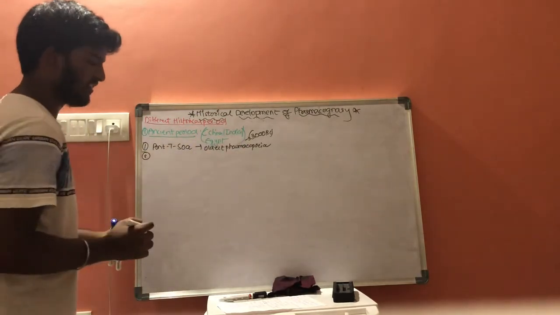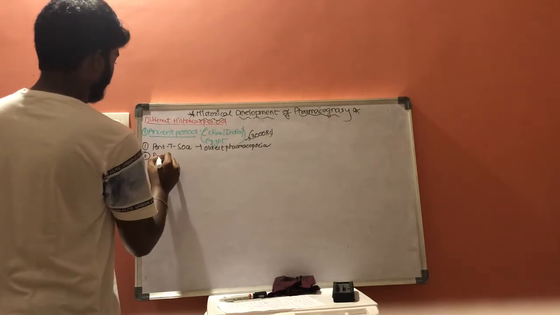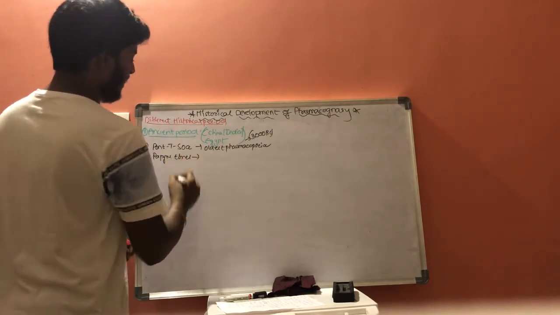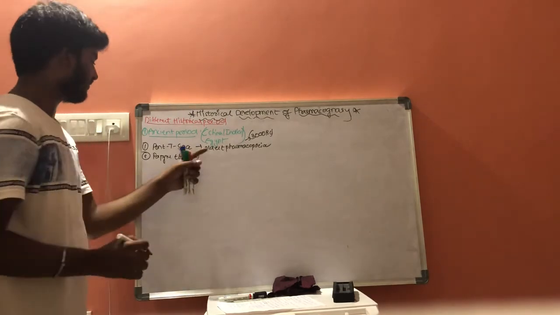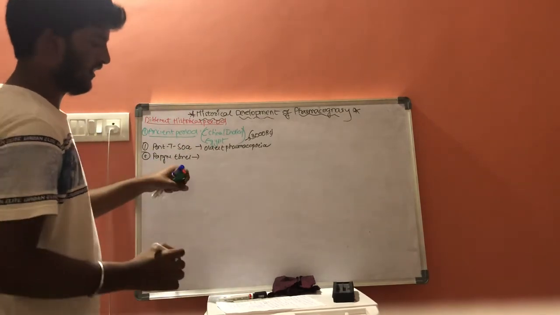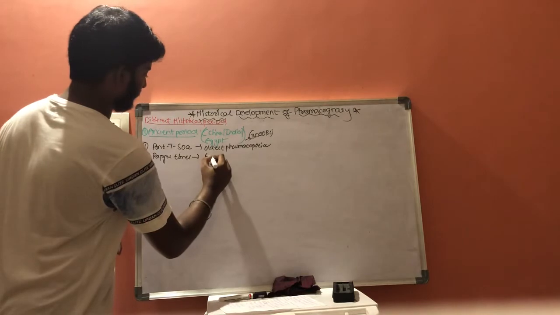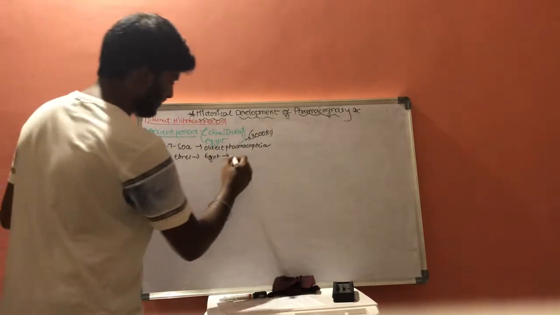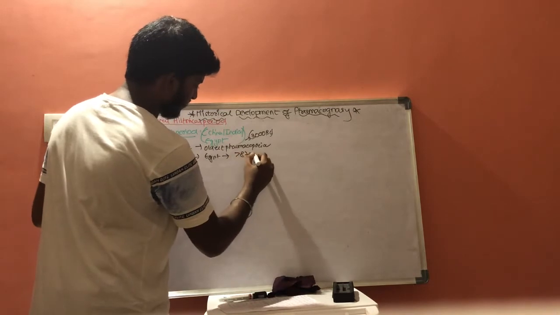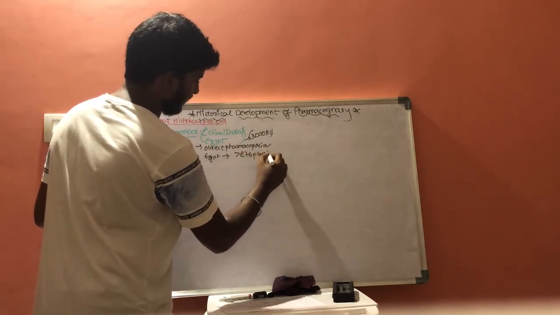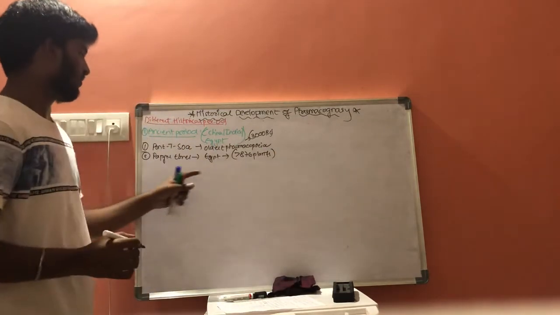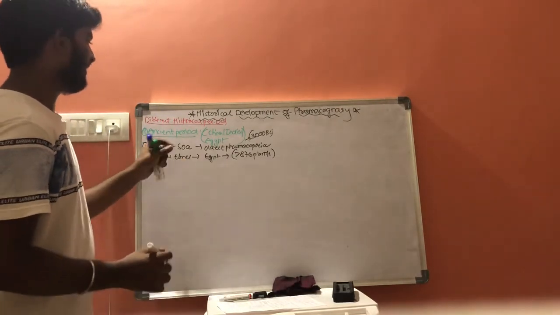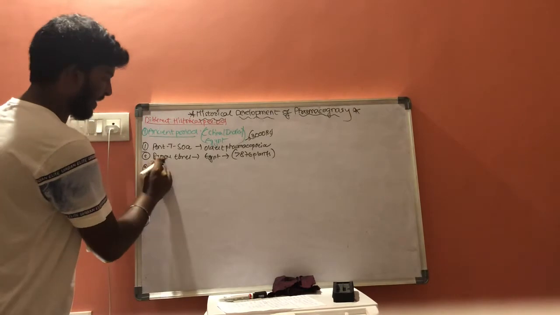And the second scientist is Papyrus Ebers. Papyrus Ebers is the second scientist from Egypt. He discovered more than 876 medicinal plants in the ancient period.